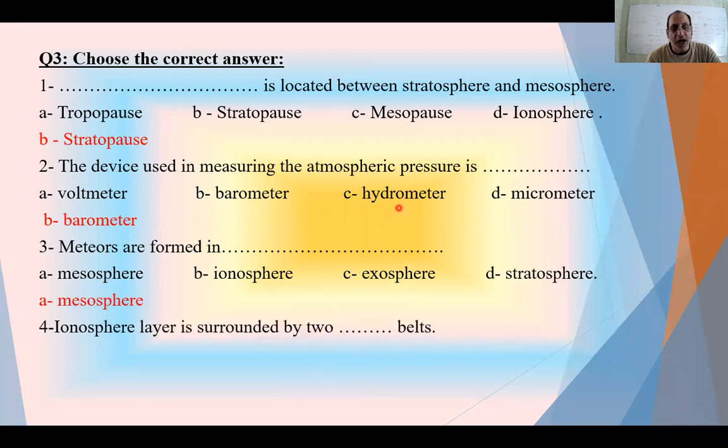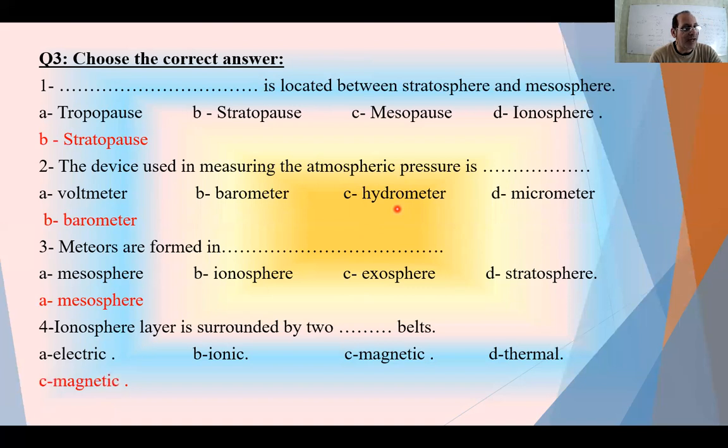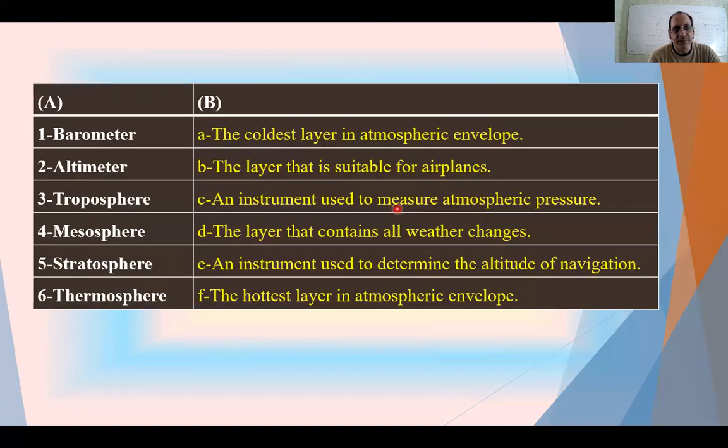Number 4, the ionosphere layer is surrounded by 2 belts. Which type of belts? Electric, ionic, magnetic, or thermal. Of course they are 2 magnetic belts which are named the Van Allen belts.